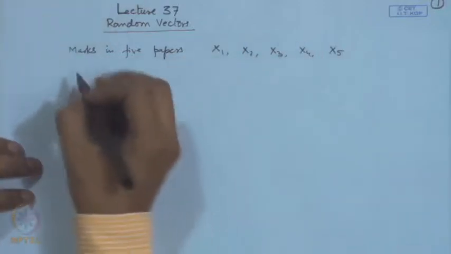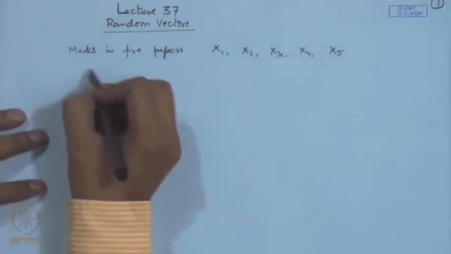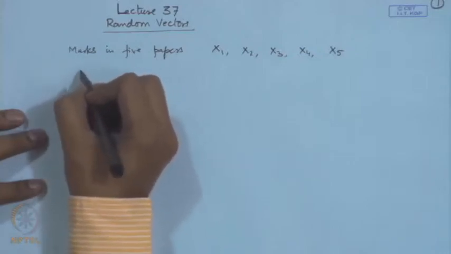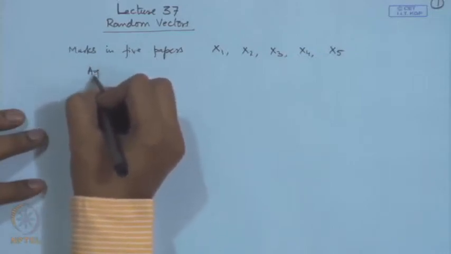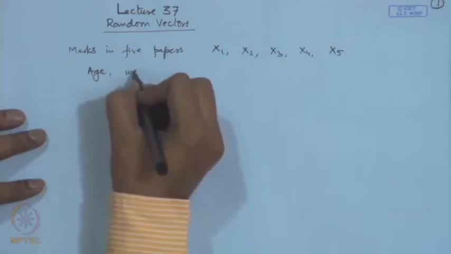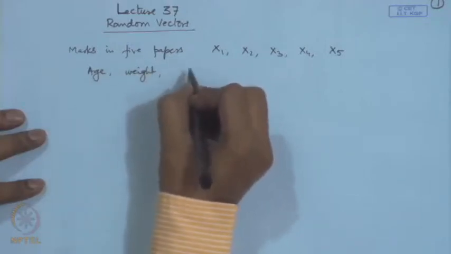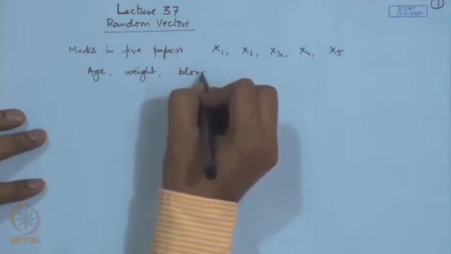If a patient goes to a doctor and the doctor takes certain measurements on him, for example, the doctor may ask his age, take his weight, and record his blood pressure.